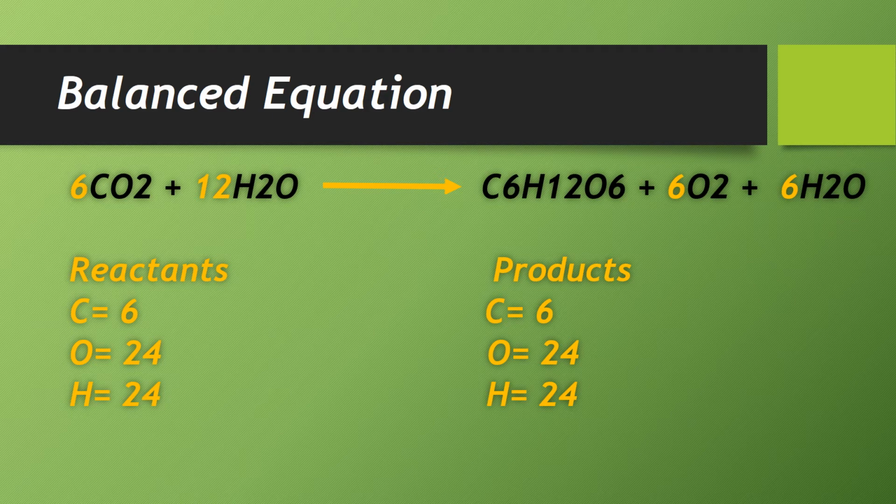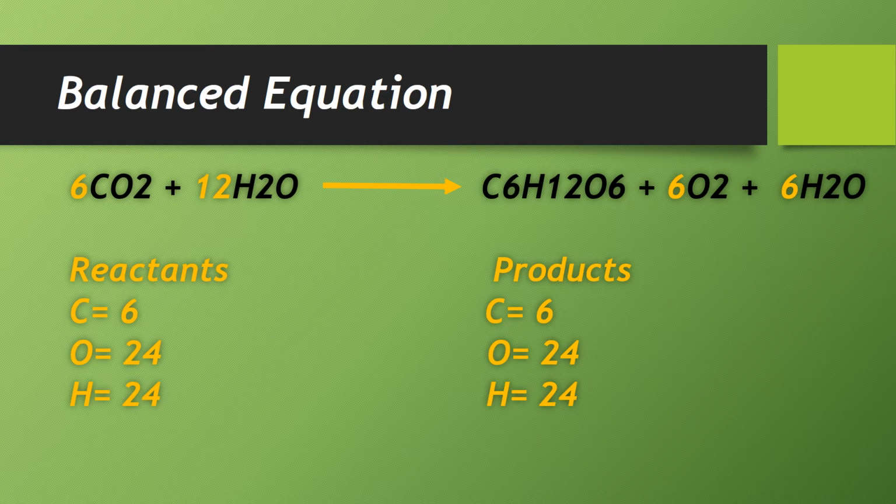Now we are going to see here the same carbon is here, carbon is 6. So our carbon in reactant and in product is balanced. 12 hydrogens are here, 12 hydrogens are here, and 12 hydrogens we have here. By multiplying this 2 with this 6, 2 6s are 12, and 12 hydrogens we have already in glucose. So we have 24 hydrogens.